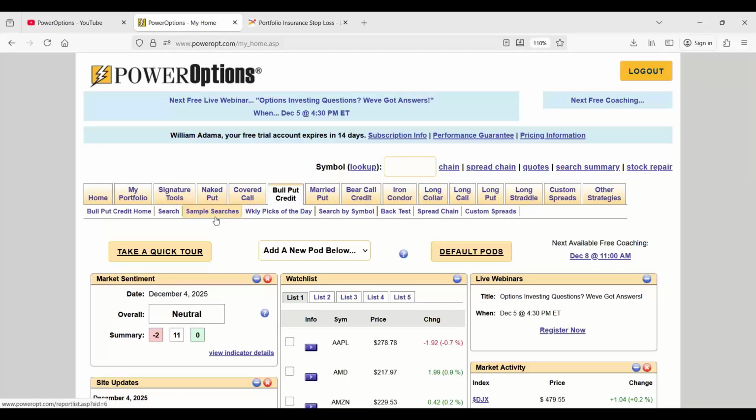Make your Power Options Home tab your own. And it's just some of the features that we have available. Of course, you can always see when the next live webinar is and when the next available coaching is. That's hard-coded in: December 8th on Monday at 11 a.m. That would actually be with me.